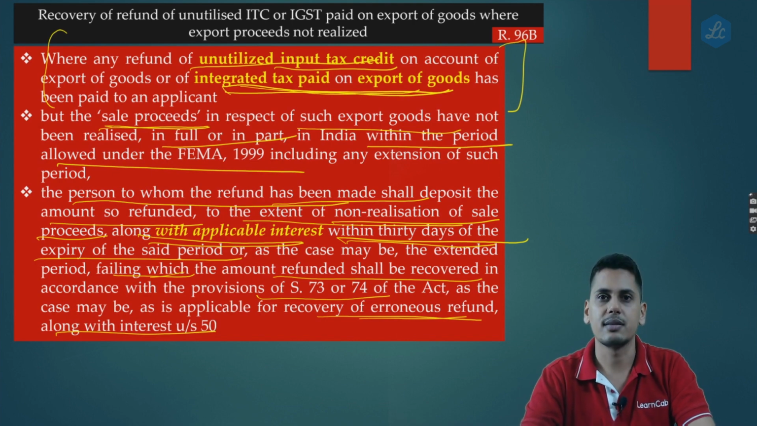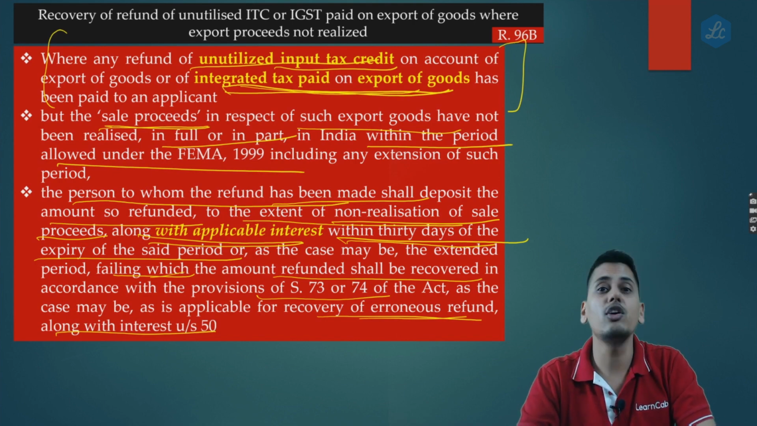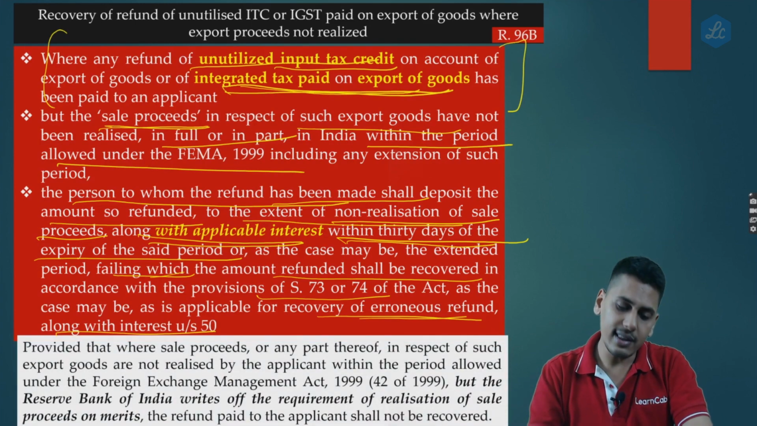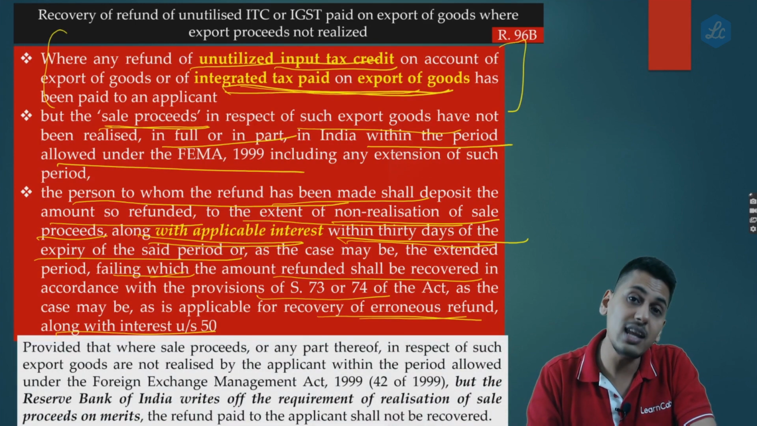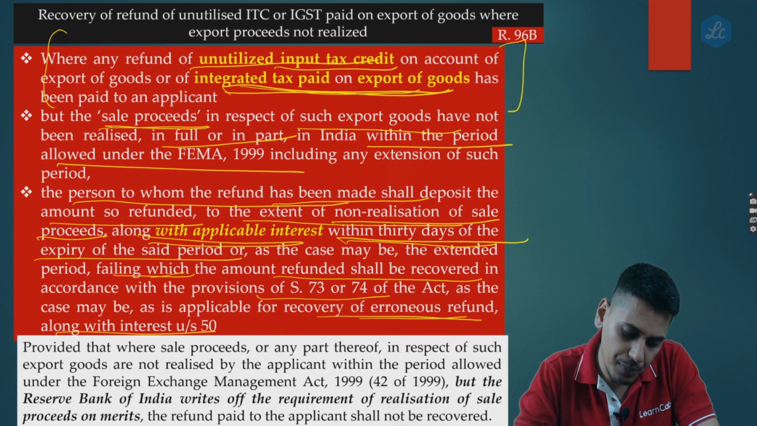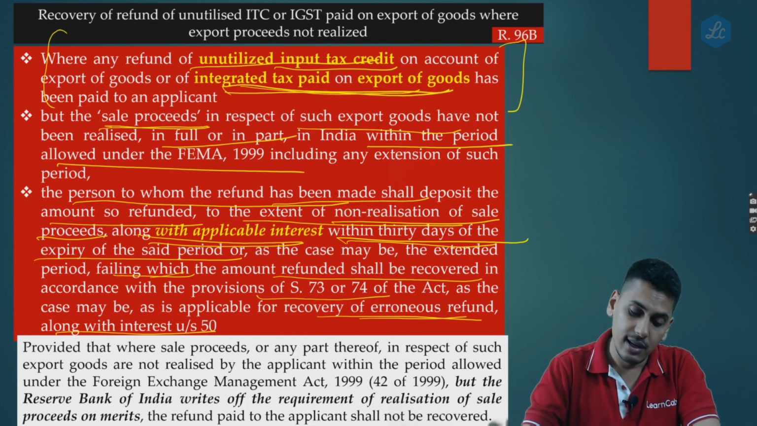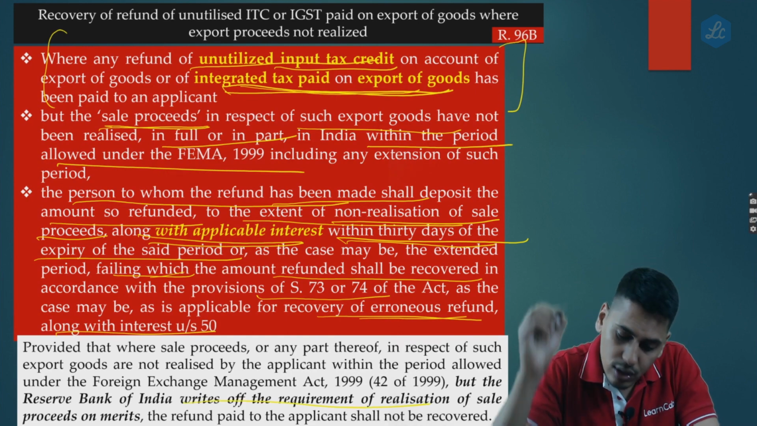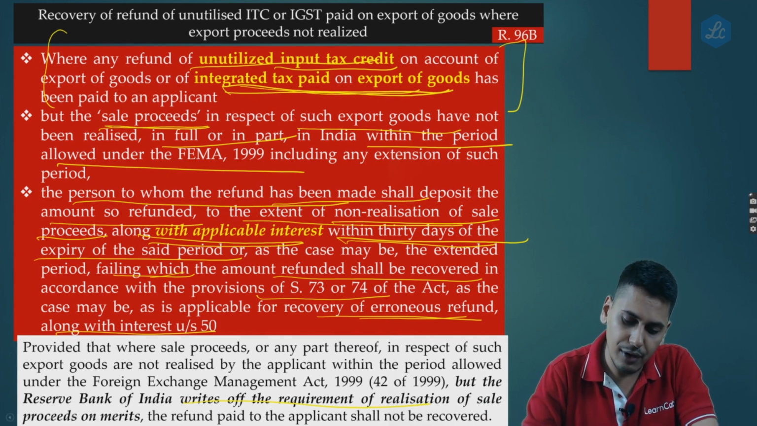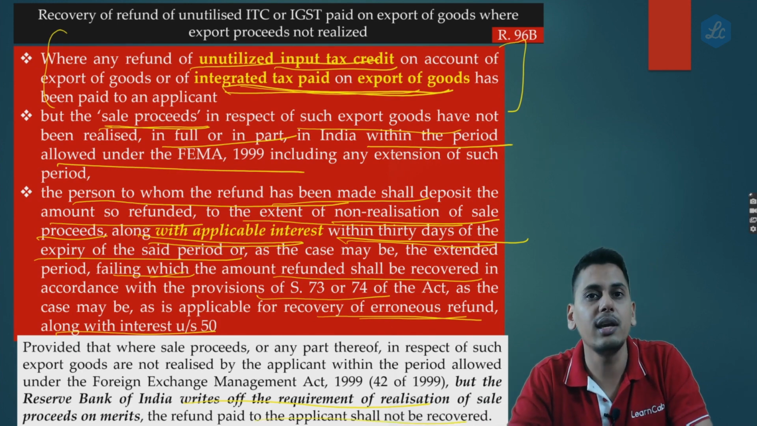The answer is yes. So friends, in case of genuine bad debts, the government has got a proviso. They say that provided that where the sale proceeds or any part thereof in respect of such export of goods are not realized by the applicant within the period allowed under FEMA, but the Reserve Bank of India writes off the requirement of realization of sale proceeds on merits, the refund paid to the applicant shall not be recovered.